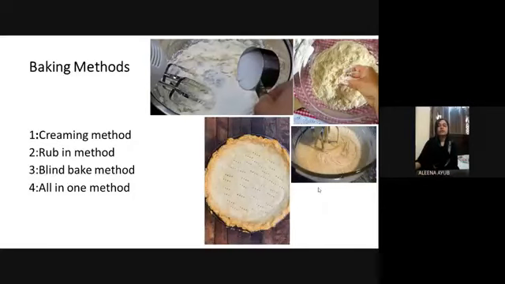The fourth method is the all-in-one method. The all-in-one method is the method we usually use for baking cakes in our homes. We put all the ingredients in the bowl and mix them well until it's a smooth, liquidy mixture, and then we put it in the mold and in the oven for baking. Next slide.